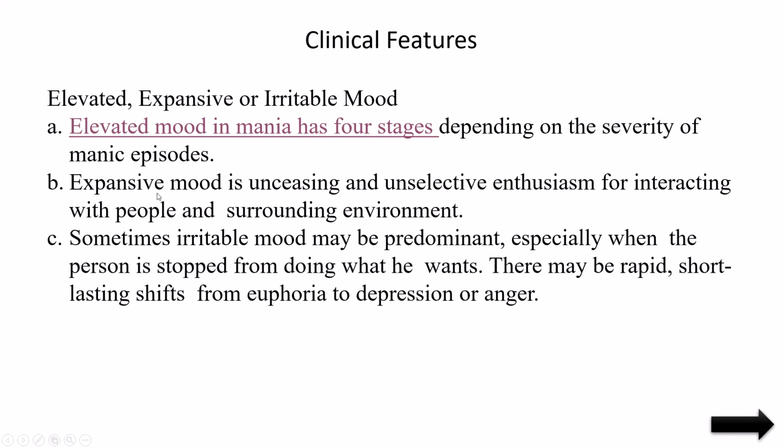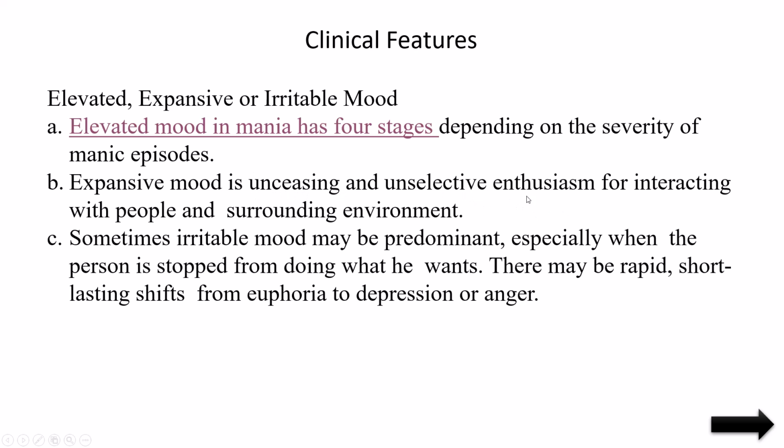And another one is expansive. What is expansive? Expansive mood is unceasing and unselective enthusiasm. Enthusiasm means over happiness, over activity, over interest in any particular event. But this is unceasing. Unceasing means there is no control. Cease means stopping. Here he is not able to stop his activities. That time it is called manic symptoms.